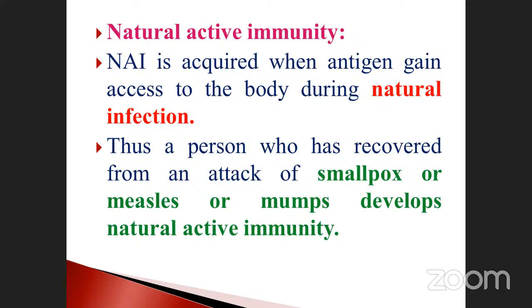So this is called natural active immunity. Once again, repeat: natural active immunity is acquired when antigen gains access to the body during natural infection. What are natural infections? Smallpox, measles, mumps.